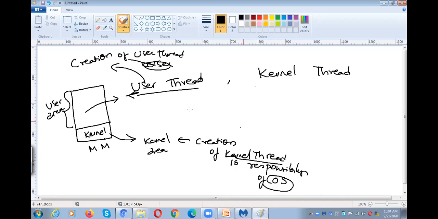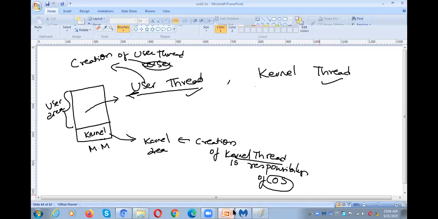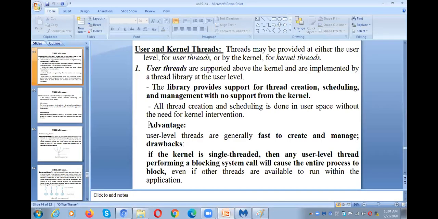That is the first difference. Likewise, the user can create any number of threads in the user area. And the next, what are the advantages and disadvantages of user level threads and kernel threads?